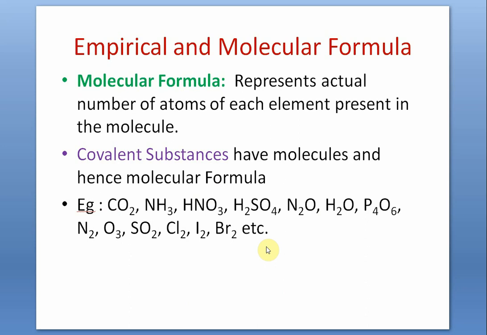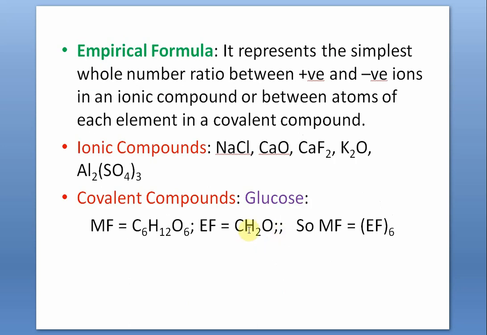But if you are talking of an ionic compound, we will be focusing on ionic compounds in this lecture. Ionic compounds do not have any molecule. Therefore, the formula that we speak of often as molecular formula is actually not molecular formula, it is really empirical formula. Then what is empirical formula? It represents the simplest whole number ratio between positive and negative ions in an ionic compound.